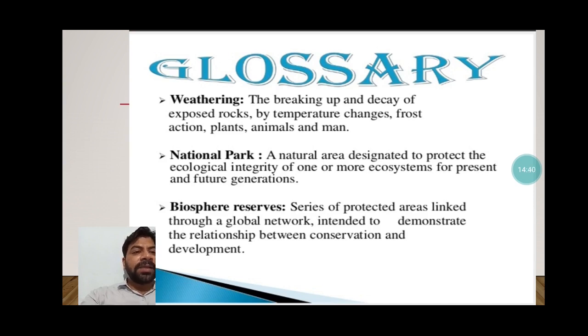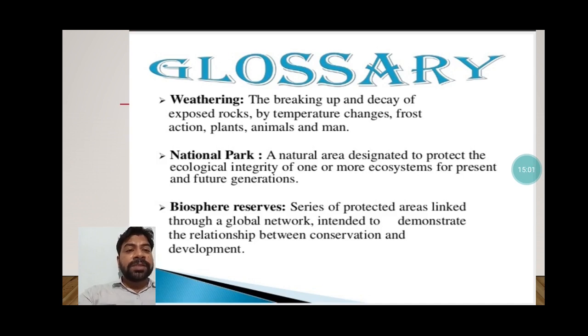National parks are areas designated to protect the ecological integrity of one or more ecosystems for present and future generations. So national parks are those areas which are fenced and protected. These are giving protection to the flora and fauna both, so that they will remain in the future also.